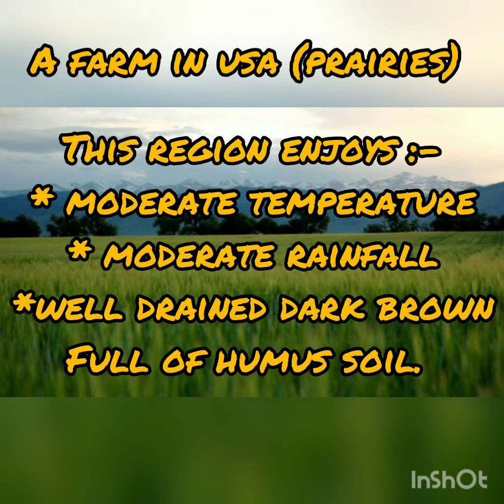American prairies, it is ideal for agriculture. This region enjoys moderate temperature, moderate rainfall, well-drained dark brown soil full of humus. Melting of snow provides moisture to soil here. And all of these conditions are suitable for agricultural activities.